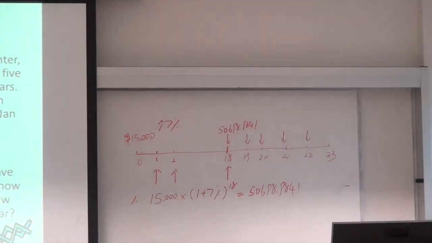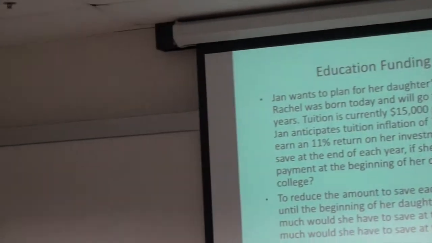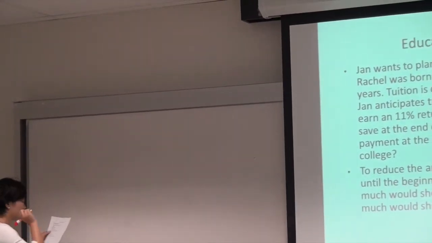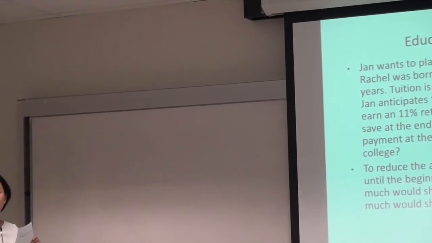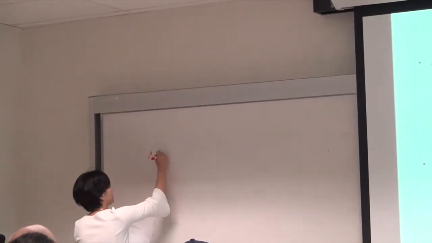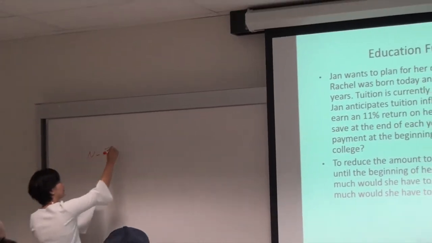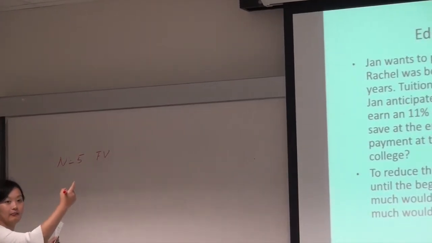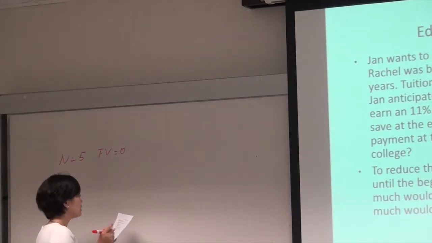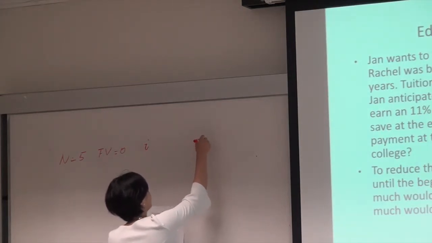Yeah, okay. So let's do this. So you know the fact and the interest rate, etc., right? So let's do that step by step. I will ask you one difficult question. That's 2 points. I will finish the rest, okay? And I know it's easy. How many? 5. Okay, how about the future value? You need to input this. 0. There's only payment, no future value. The tricky part is what's the interest rate and what is the payment.